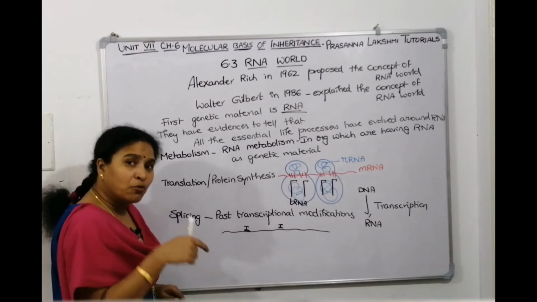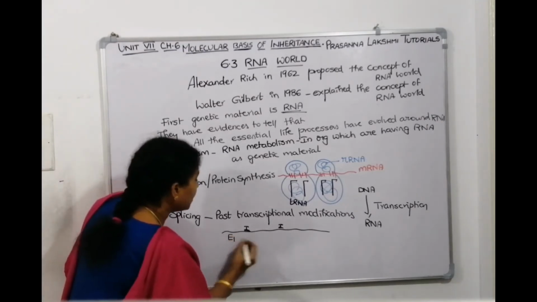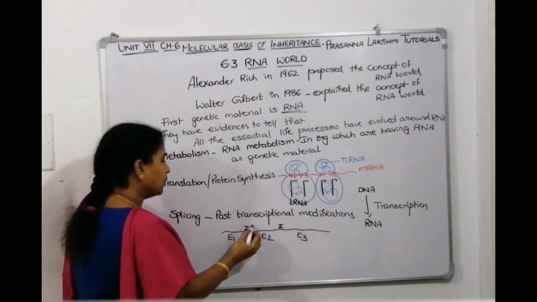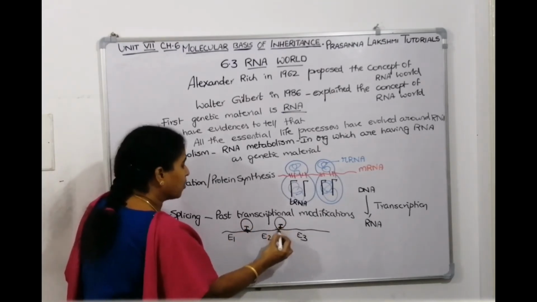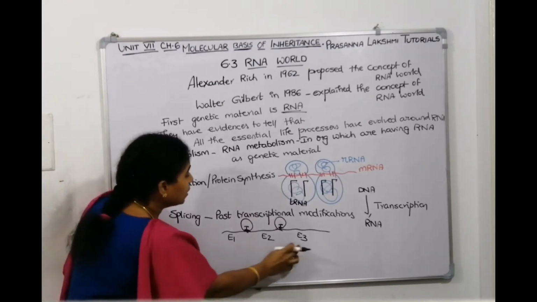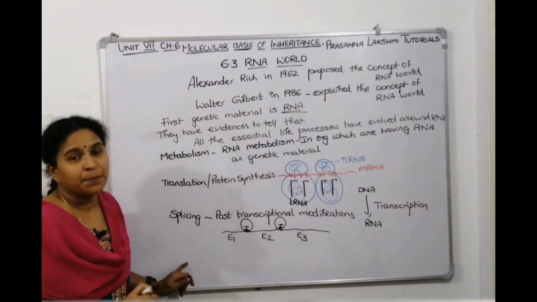The process of removal of introns and joining the exons is called splicing.